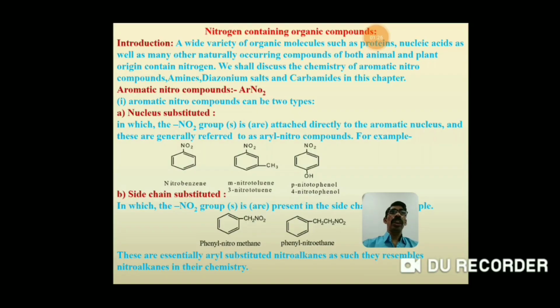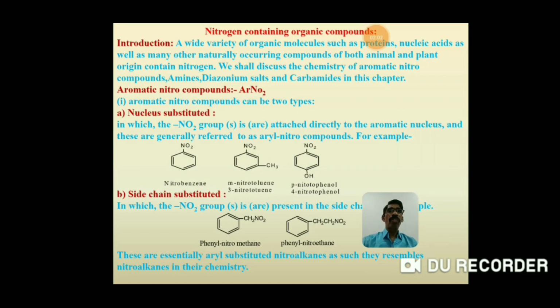We will see the topic nitrogen containing organic compounds. Now these nitrogen containing organic molecules such as proteins, nucleic acids, as well as many other naturally occurring compounds of both animal and plant origins contain nitrogen. We shall discuss the chemistry of aromatic nitro compounds, amines, diazonium salts, and carbamides in this topic.